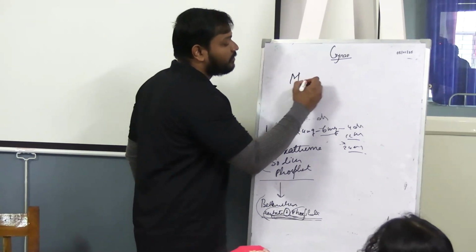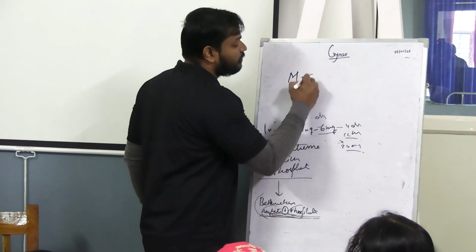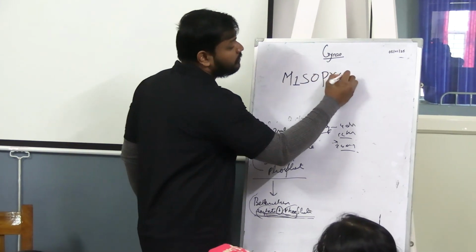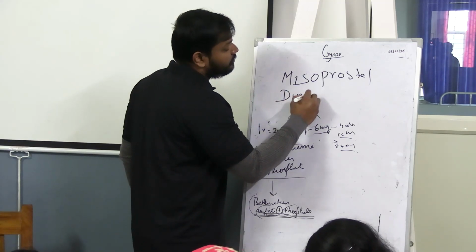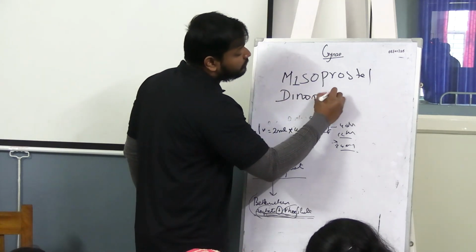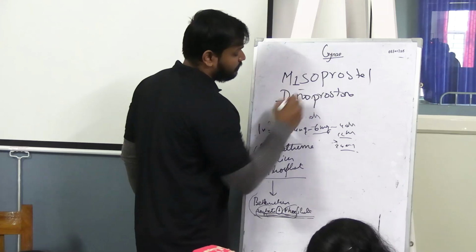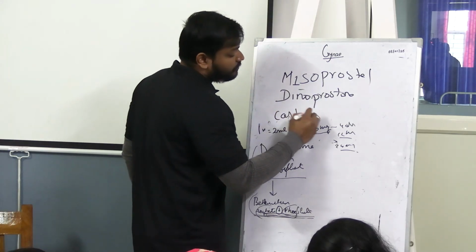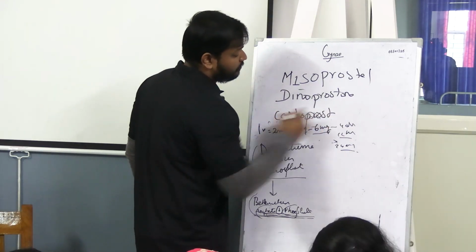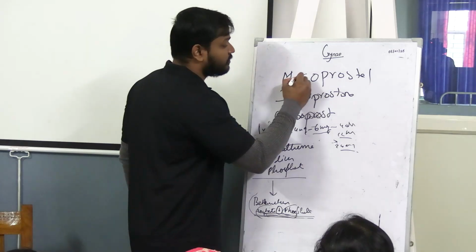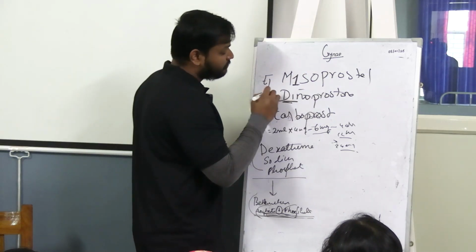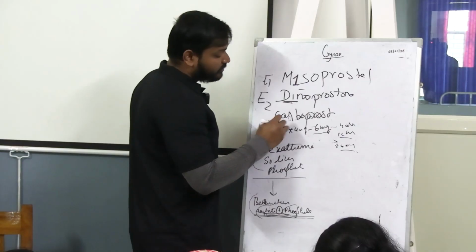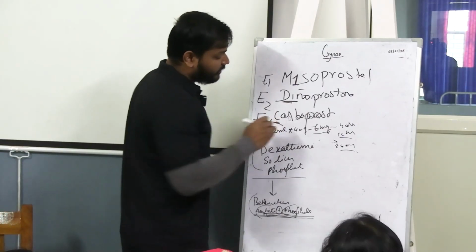Misoprostol. E2 is dinoprostone. F2 alpha is carboprost. Very simple.